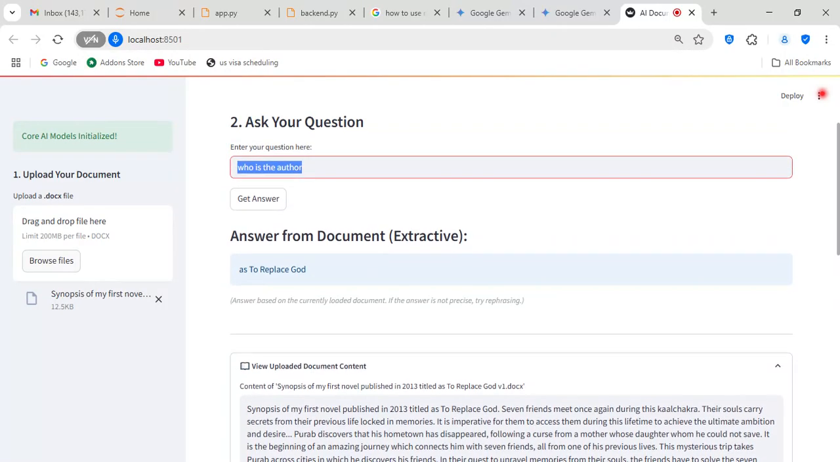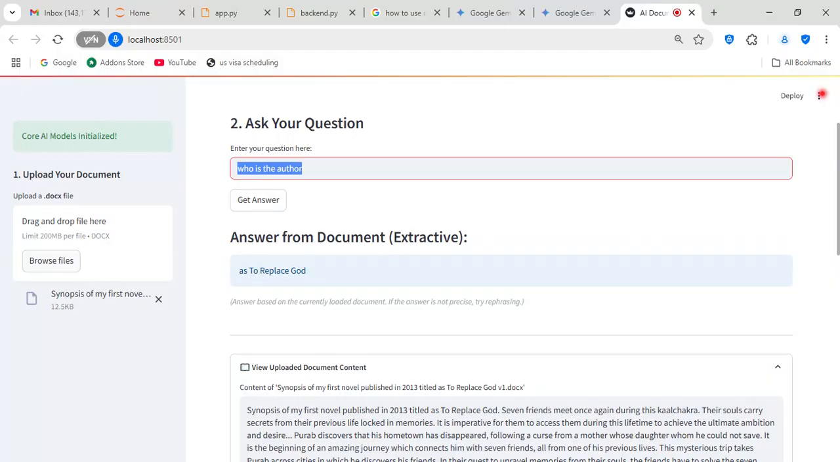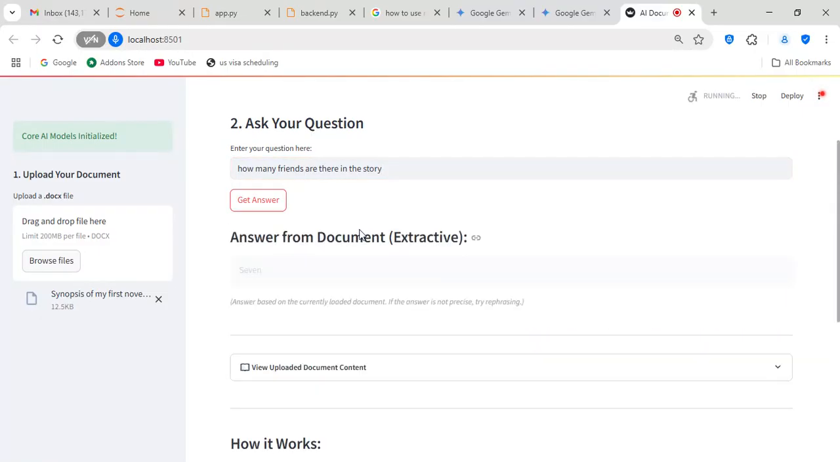And let's see how many friends are there. We are expecting 7 friends, so let's see how many friends are there in the story. 7. So it seems to be doing quite fine. Let me upload some other document and see.